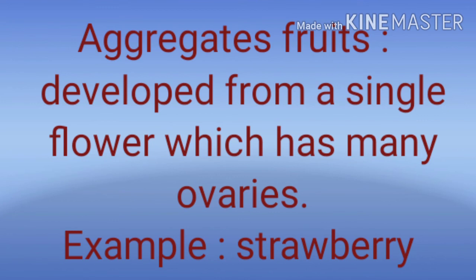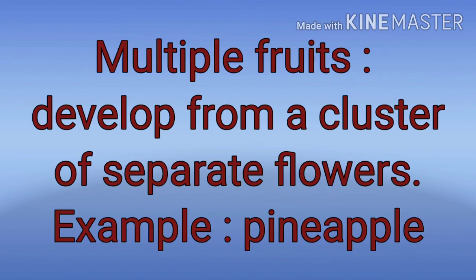What do you understand by aggregate fruits? Aggregate fruits are those fruits which develop from a single flower which has many ovaries. For example, strawberry and blackberry are examples of aggregate fruits.